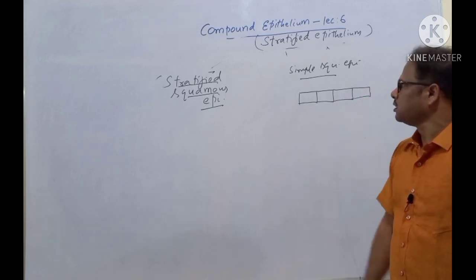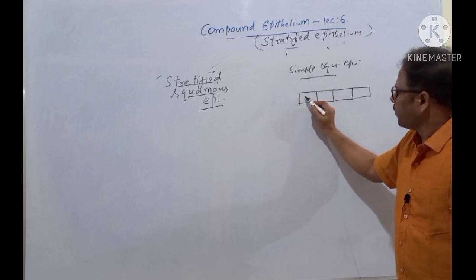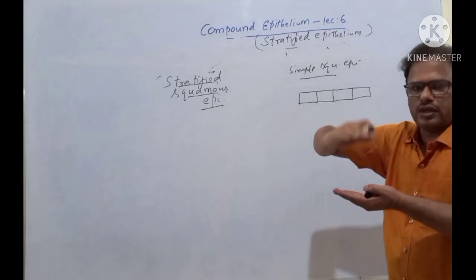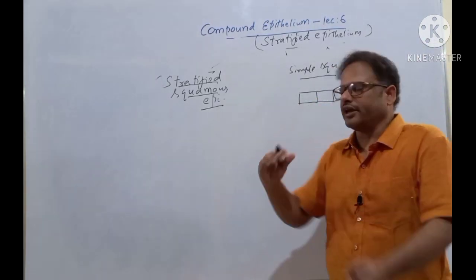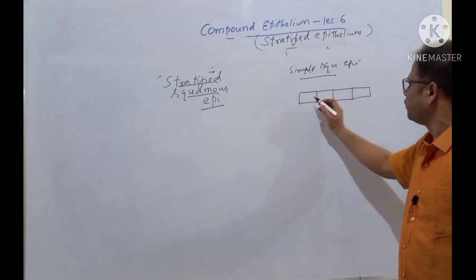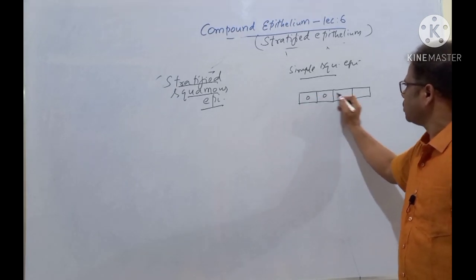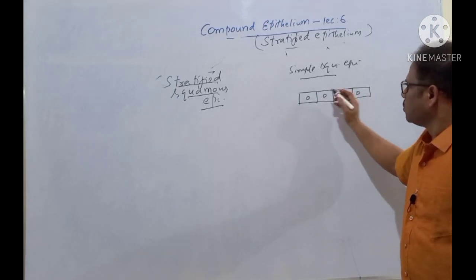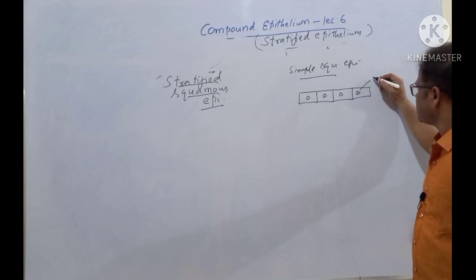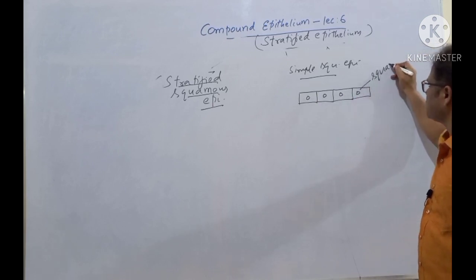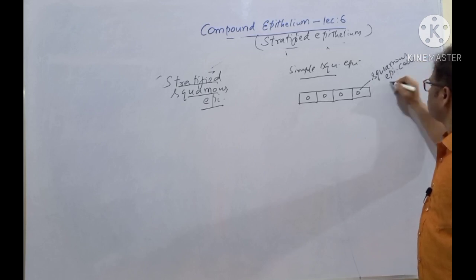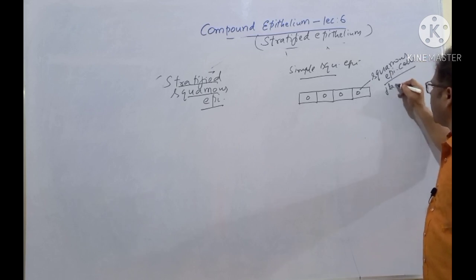Here also, the uppermost layer, that is the apical layer of this compound epithelium, consists of a single layer of flat tile-like cells. These are called squamous epithelial cells, which are flat and tile-like.